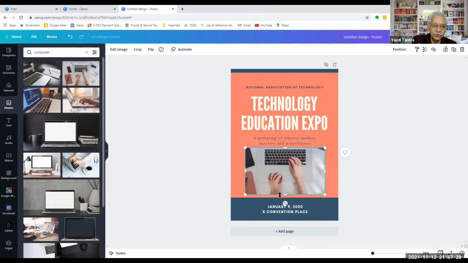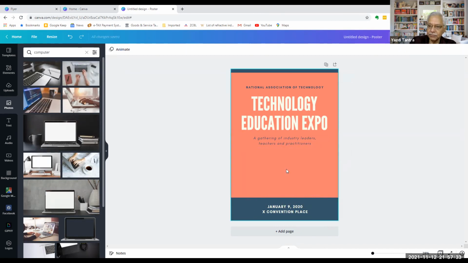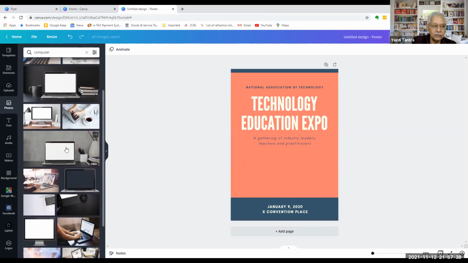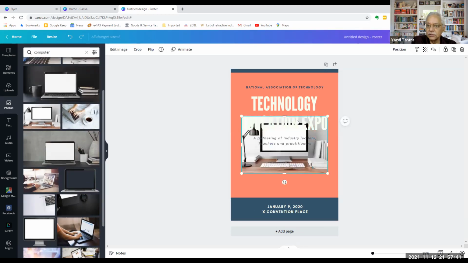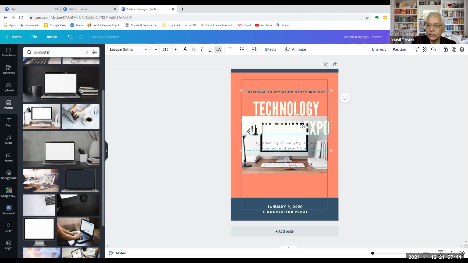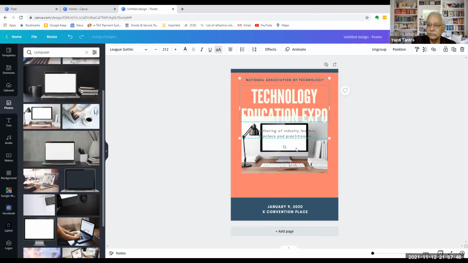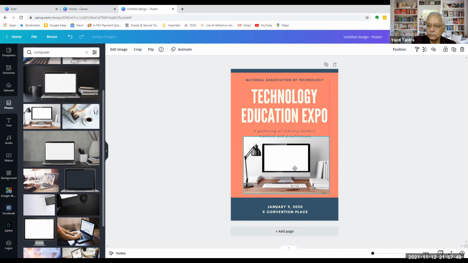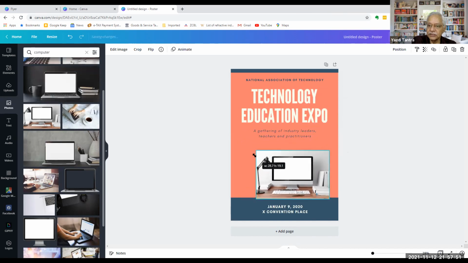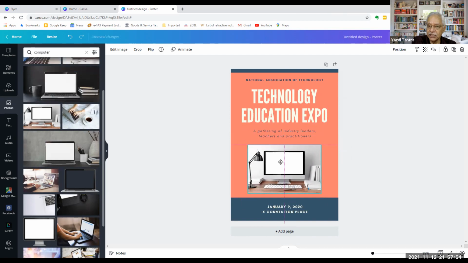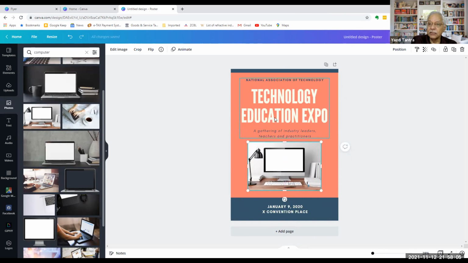So I can select a photograph from here, or maybe I don't like this now. So I just delete it, press the delete key. I like this photograph. Okay, so I just drag it, put it in its place. Resize it if necessary. And see, the guidelines are coming automatically, which is the center, etc. Can you see the vertical line coming up? Okay, that's it. My work is done.